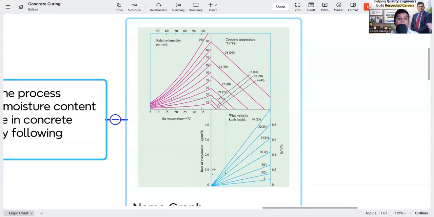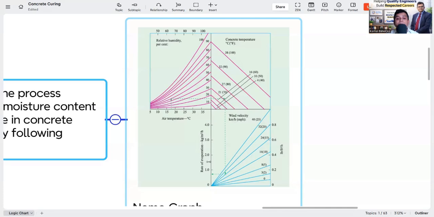If it is going beyond 1 kilometer, or it is more than 1 kg per meter square per hour, then concrete disintegrates. That means cracks will generate, and there will be less moisture inside the concrete to work with the cement. So we have to calculate what my rate of evaporation will be when I am placing the concrete at the site. Depending on that, we have to decide what type of curing method to apply, and when to start the curing and when to stop the curing, because this is the benchmark.